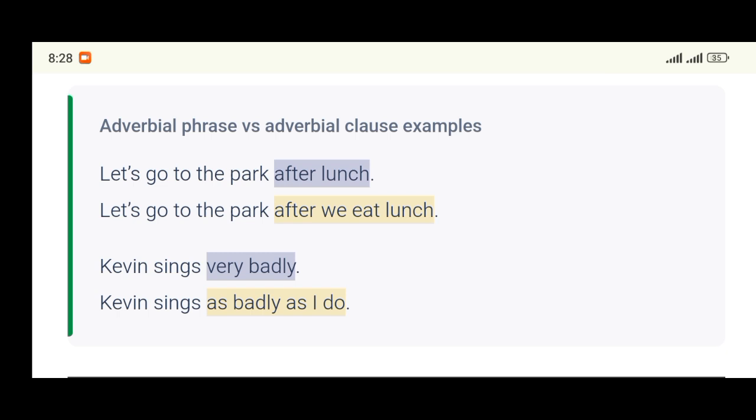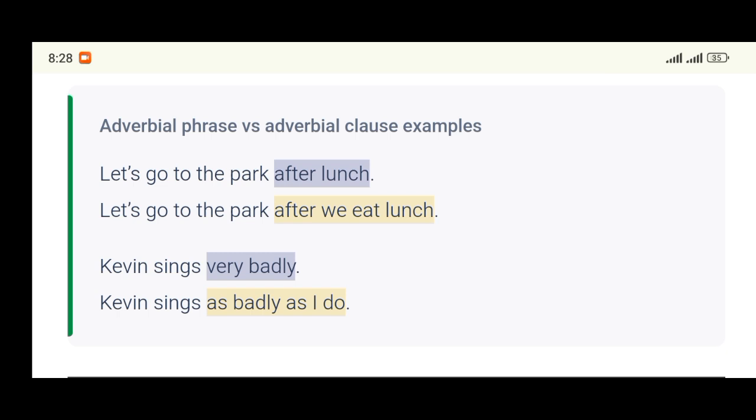Look at the second one. Kelvin sings very badly. Kelvin sings as badly as I do. Between the first and second one, what do you think is a phrase? The phrase does not have a subject, does not have what? A predicate. So the phrase here is what? Very badly. While this clause is what? As badly as I do.